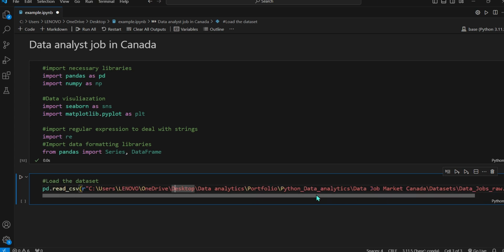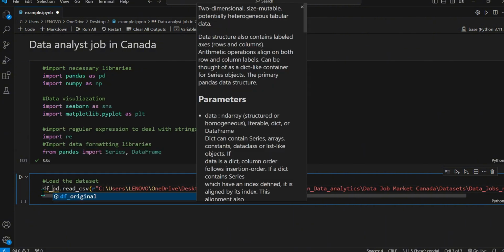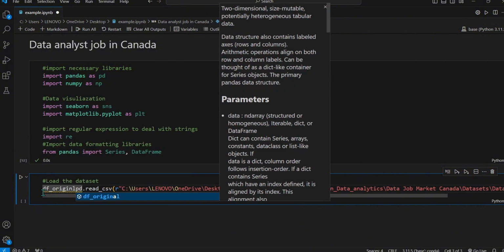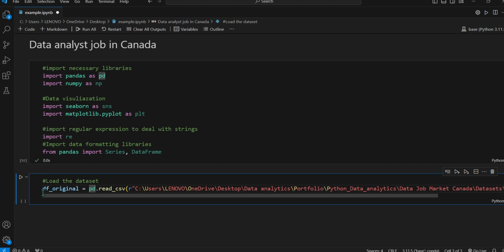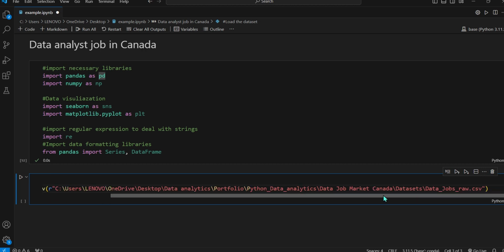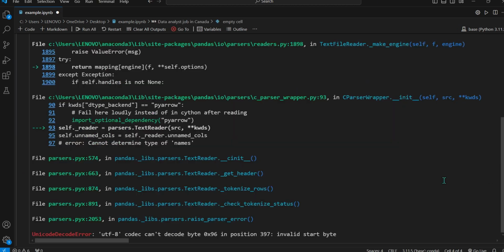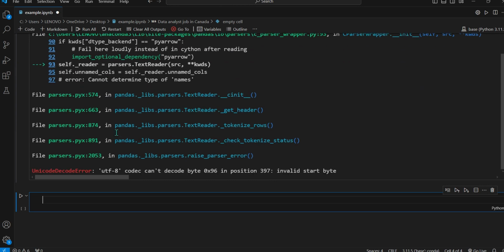Great. So I will give our data frame a name. I call it df_original, equal sign. Okay, let's click Shift Enter to run. Oh, it seems like we encountered an error.